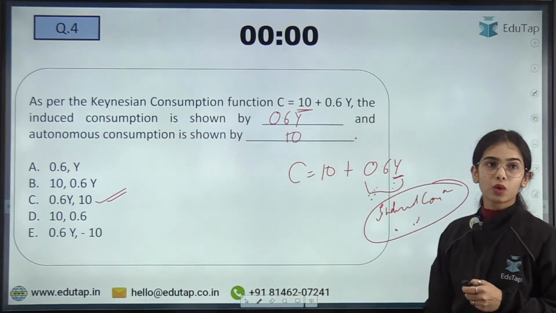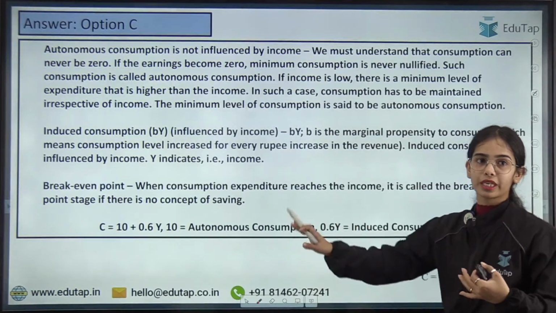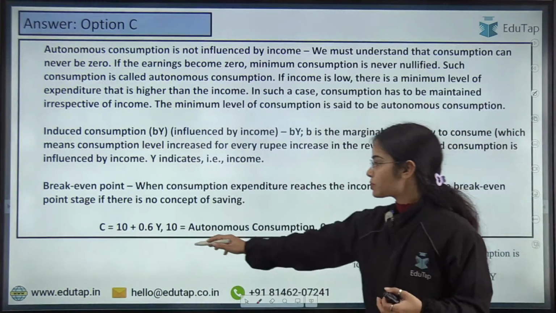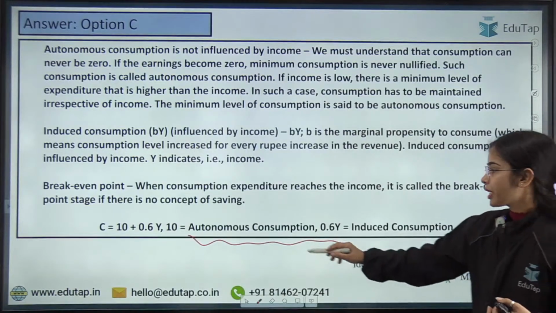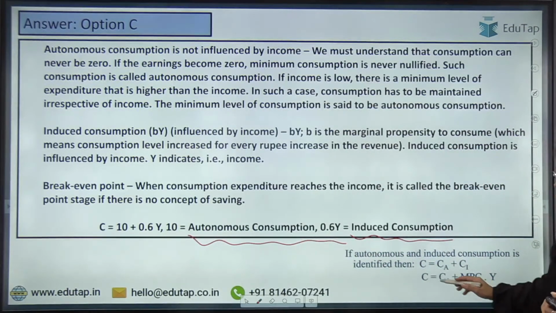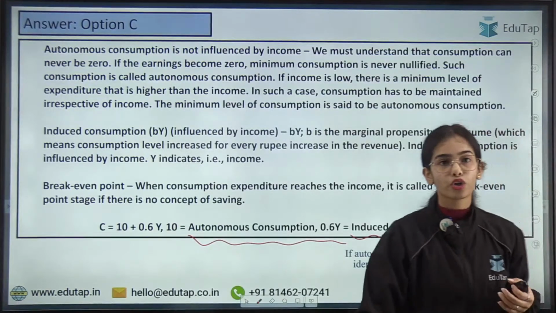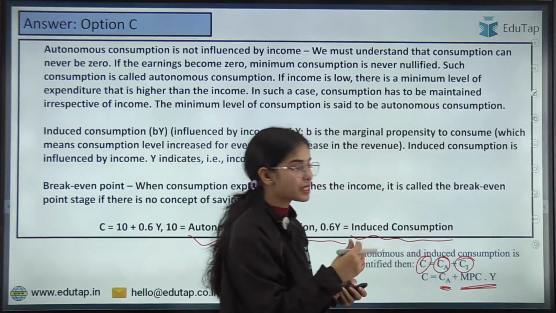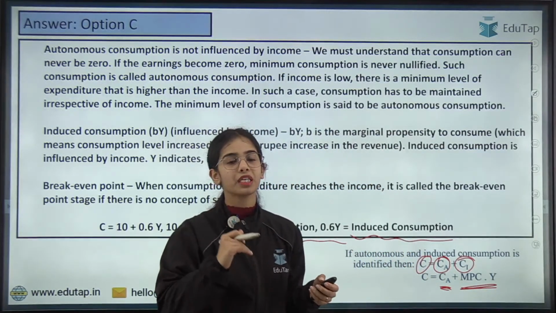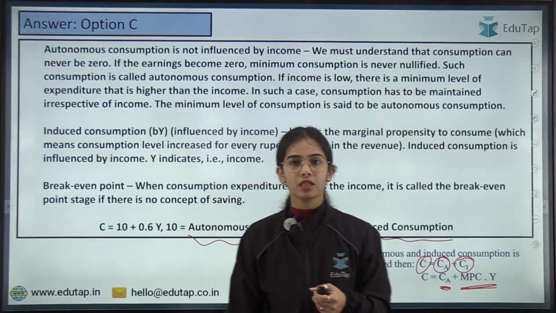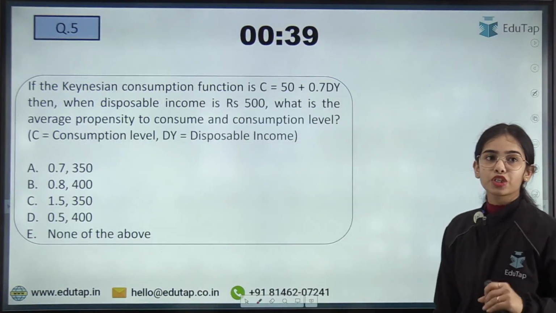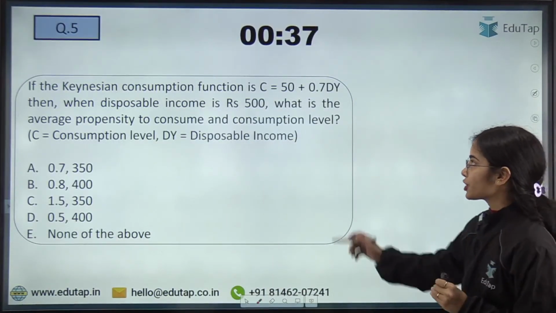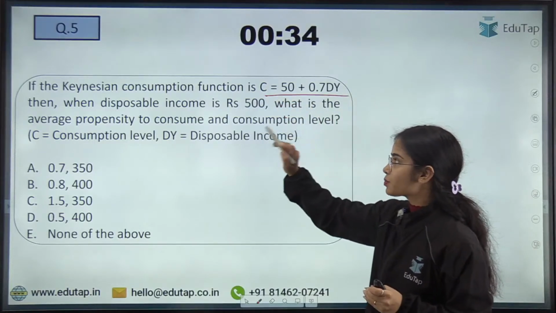Very good. Now coming to the next question. I hope you have understood that autonomous consumption is 10 and the induced consumption is 0.6y. So consumption is your autonomous consumption plus induced consumption. Autonomous consumption was 10 and induced consumption is MPC, that is your slope, multiplied by income.